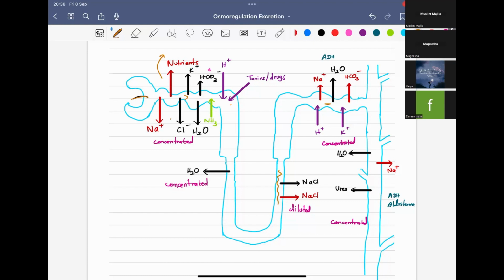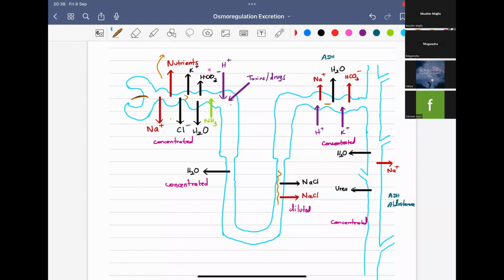So, do any of you know which part of the body secretes ADH? Posterior pituitary, yes, exactly.